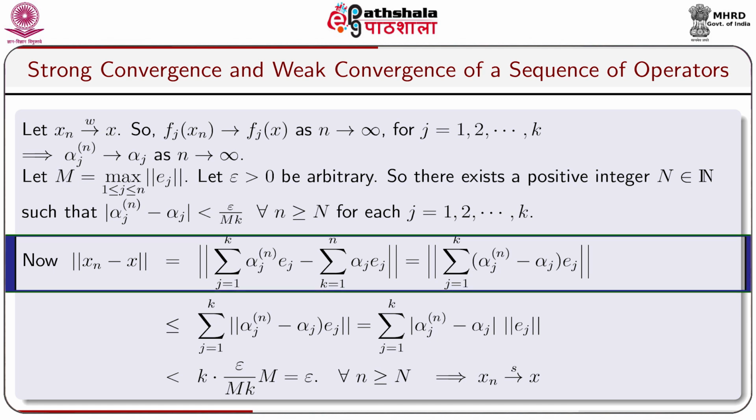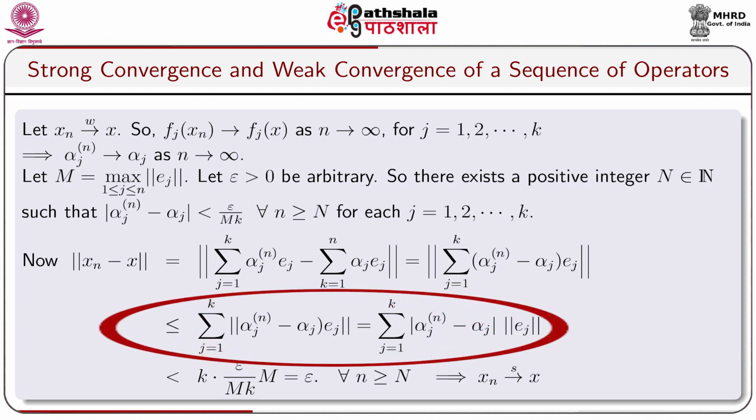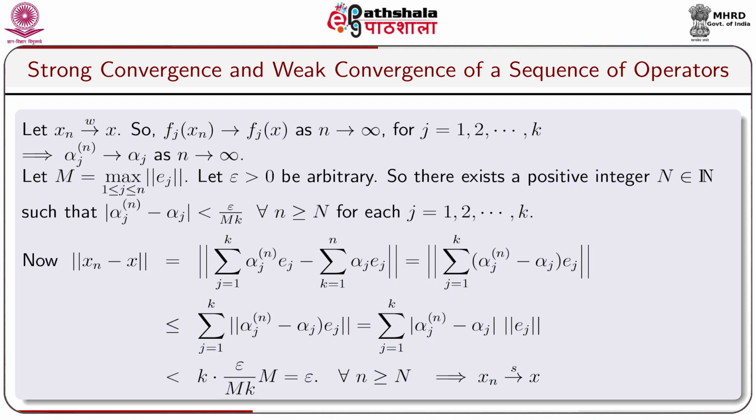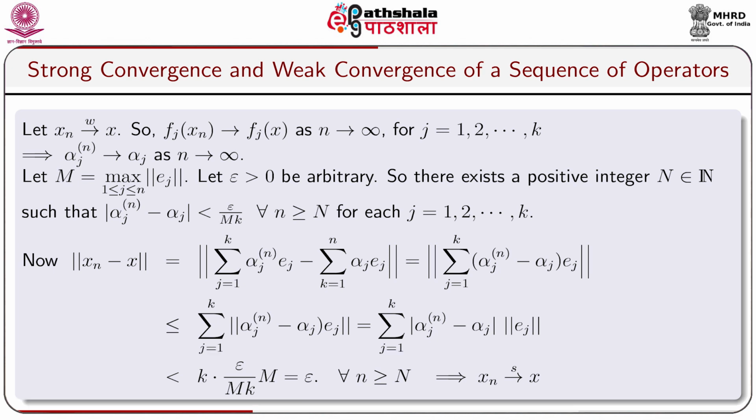Now norm xn minus x equal to norm sigma j equal to 1 to k alpha jn Ej minus sigma j equal to 1 to k alpha j Ej, which is equal to norm sigma j equal to 1 to k (alpha jn minus alpha j) into Ej, which is less or equal to sigma j equal to 1 to k norm (alpha jn minus alpha j) into Ej, which is equal to sigma j equal to 1 to k modulus of (alpha jn minus alpha j) into norm Ej, which is less than small k into epsilon by M into small k into capital M, which is equal to epsilon for all n greater or equal to capital N. This implies xn converges to x strongly.